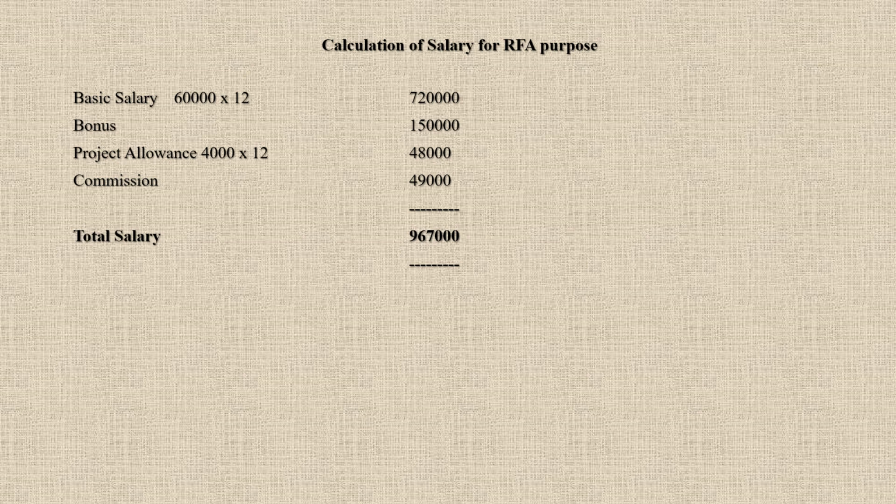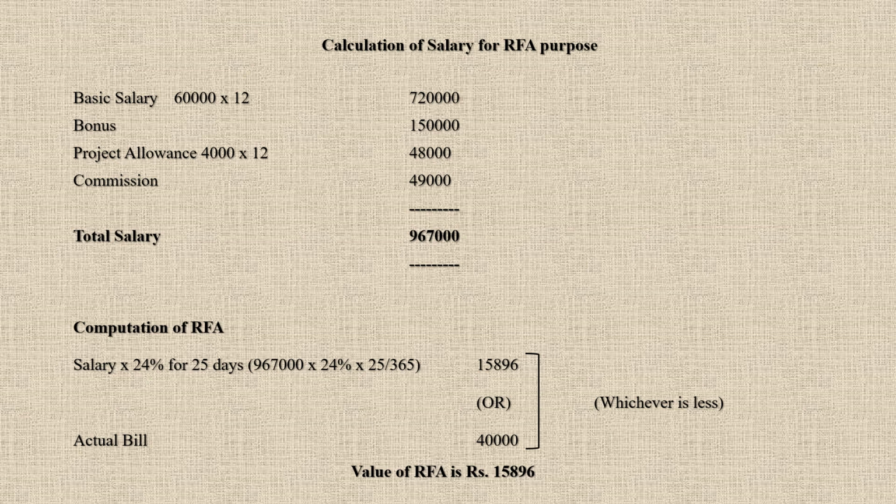So in case of hotel, we know that salary is going to be taxable at 24%. So now we calculate computation of RFA. Salary into 24% for how many days? 25 days only, because 15 days is going to be exempted from tax. So obviously we need to only take it for 25 days. So 9,67,000 into 24% into 25 by 365. This is a condition that you always need to remember. Only for 25 days in a year you have to calculate. So 25 by 365 has to be inputted.